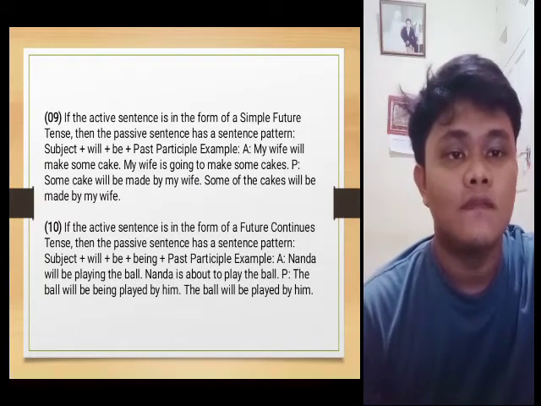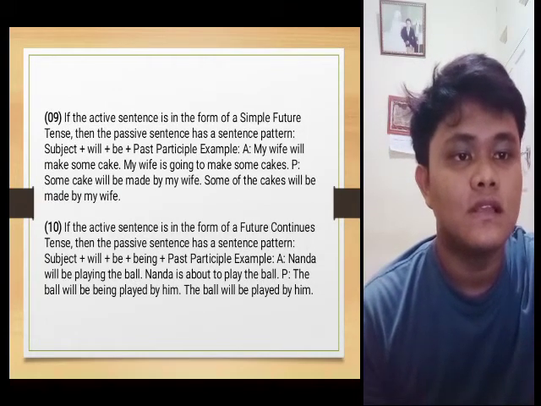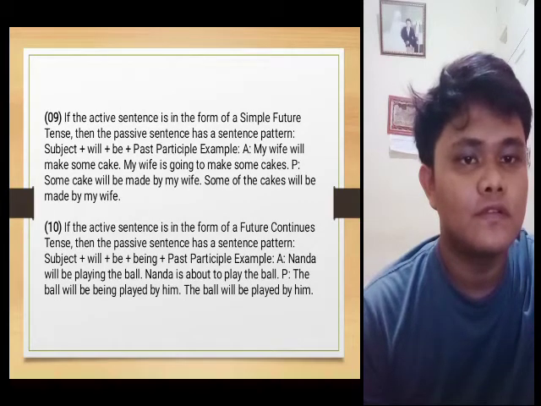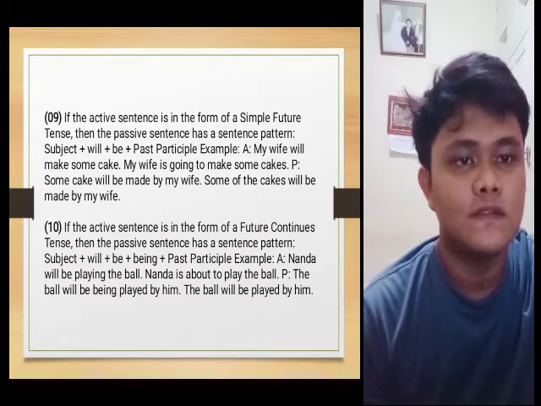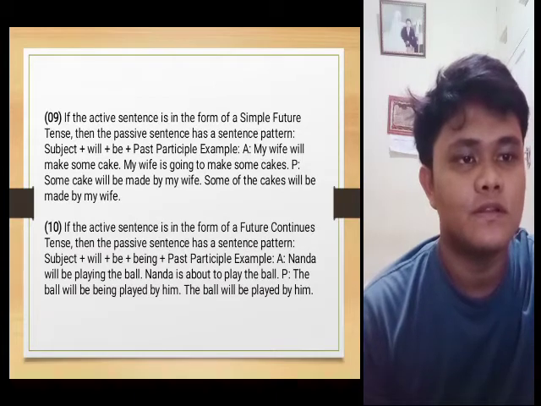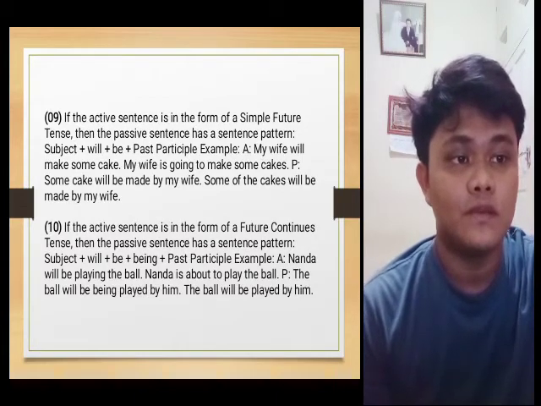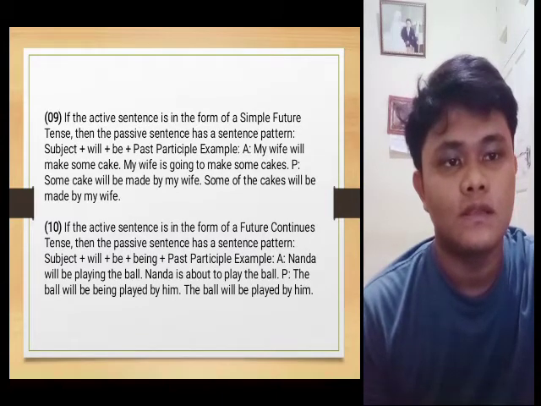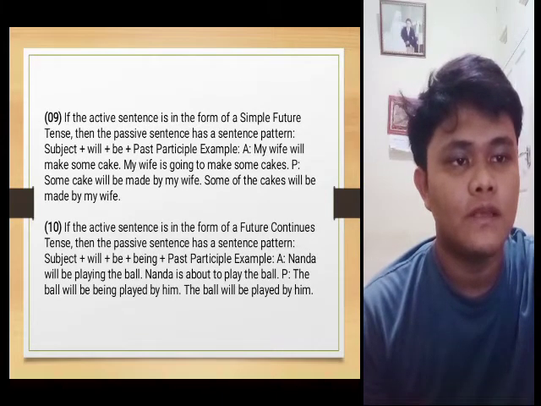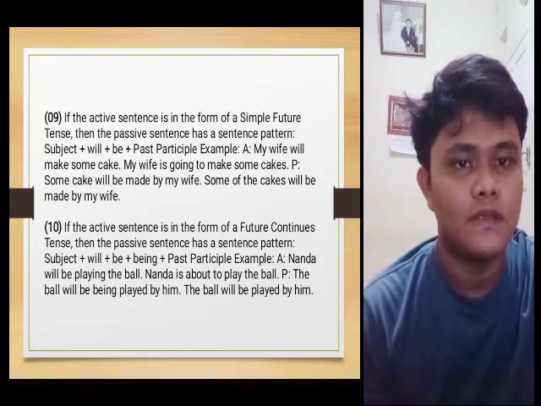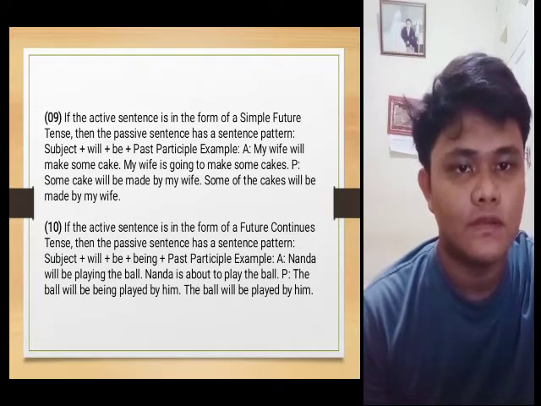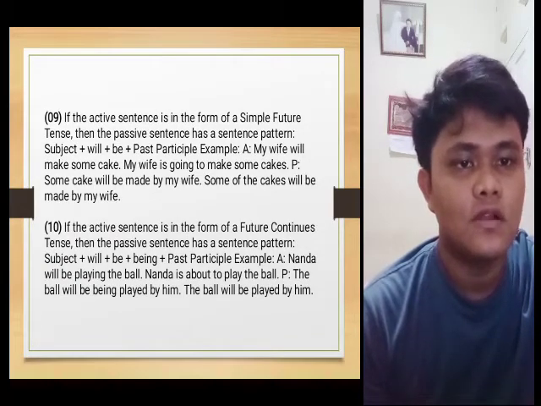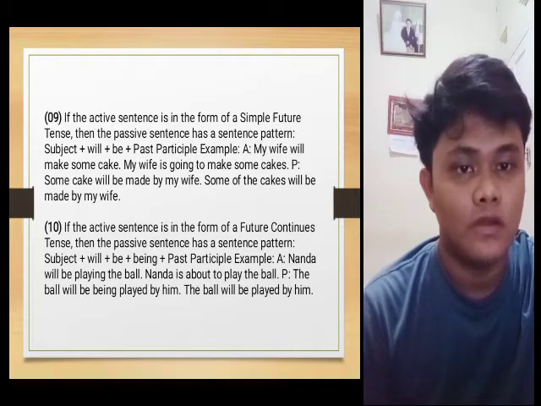9. If the active sentence is in the form of a simple future tense, then the passive sentence has the pattern: subject plus will plus be plus past participle. Example: active, my wife will make some cake. Passive, some cake will be made by my wife.